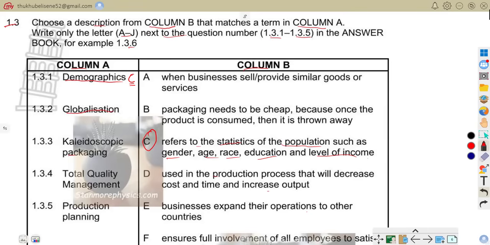Now 1.32, globalization. When you go through that and look for globalization, without even wasting much time, we can see E is the correct answer for that. Businesses expand their operations to other countries. So E is correct when you talk of globalization, because globalization means businesses expand and operate in other countries around the world. That is that. So let us move on to 1.33, where we are talking about